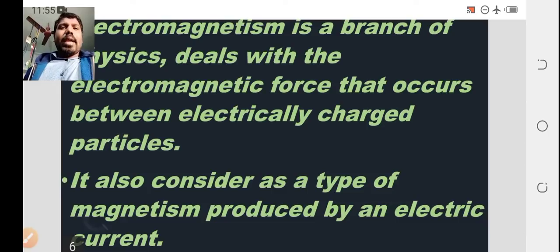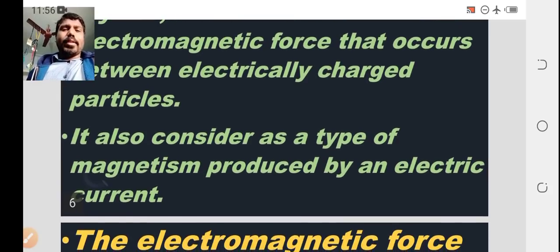Whatever properties the electromagnet exhibits is called electromagnetism, a type of magnetism produced by an electric current.